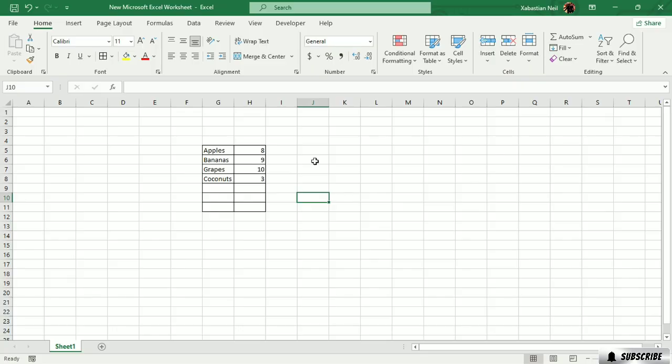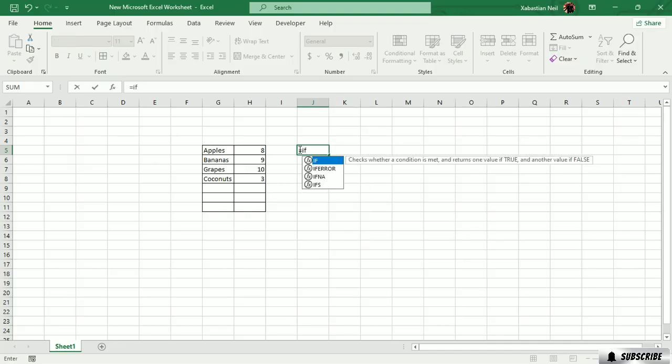Now what we're going to find is the result. We learned in the logical functions how we get results. So first, click on the cell where you're going to get your result, and then type IF. I'm going to press Tab to open the parentheses, and when you open them, you can see that you have to put in a logical test. The value is 8 now, so I'm going to find out if the selected data is greater than 5. It is greater than 5, right?